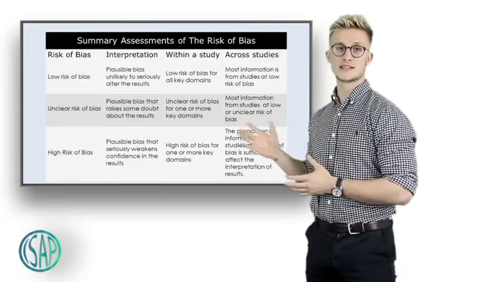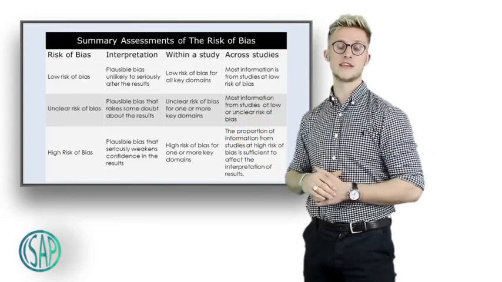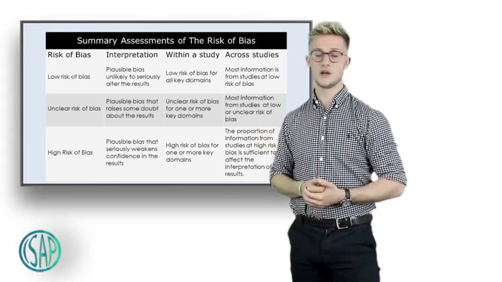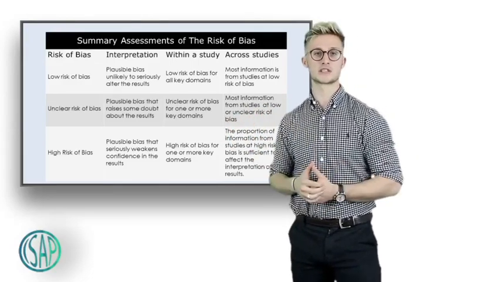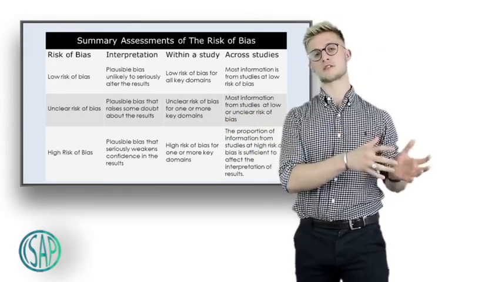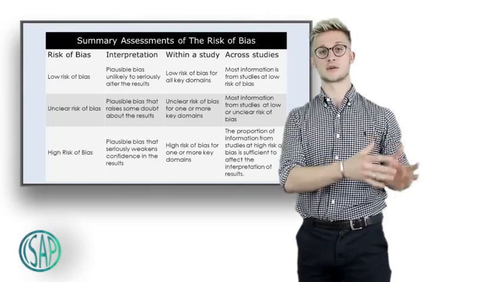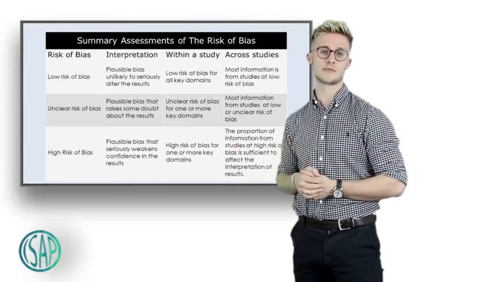The way we do this is, if in those 5 Cochrane domains, 3 of them have been classified as high risk, we'll classify that overall study as a high risk study. And therefore you know that that's a high risk study, and the risk of bias in that study will likely affect the results that you're given from that study.